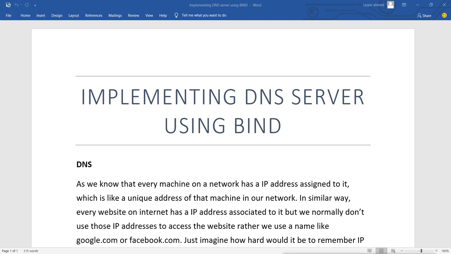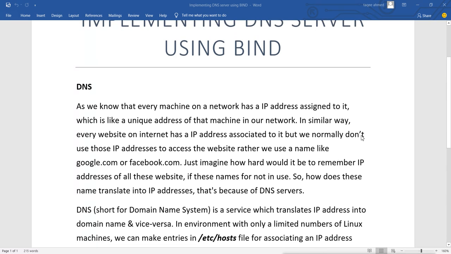Implementing DNS server using BIND. First, what is a DNS server? As we know, every machine on a network has an IP address assigned to it, which is like a unique address of that machine in our network.